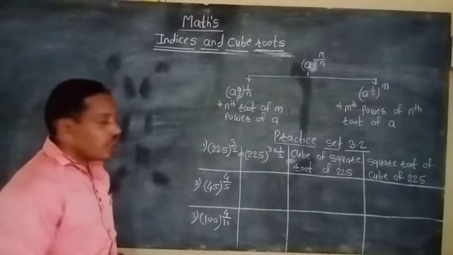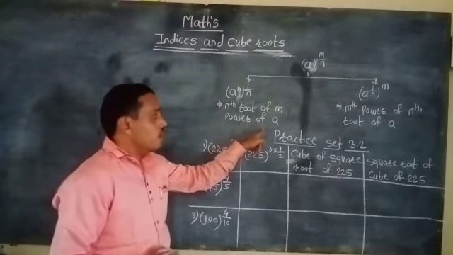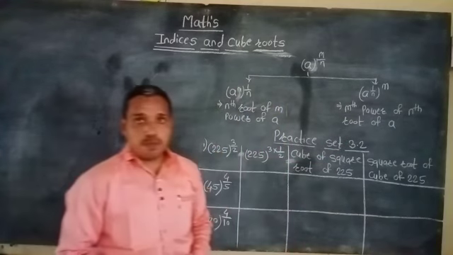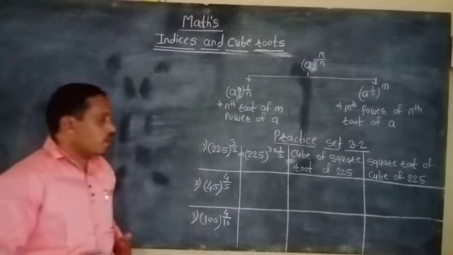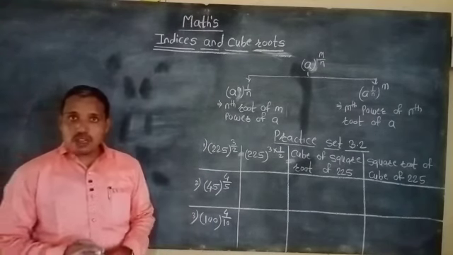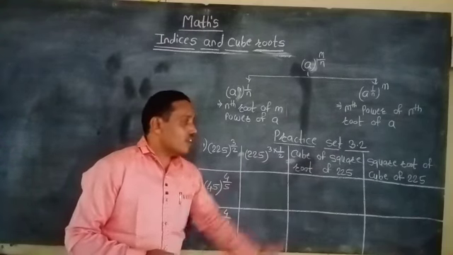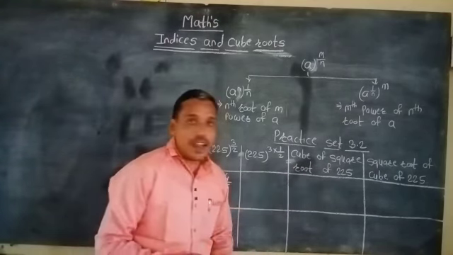So we get the nth root of m power of a and m power of nth root of a. In practice set 3.2, we have to complete the given table. In that table, the first example is given in solved form. How can we solve all the remaining examples?